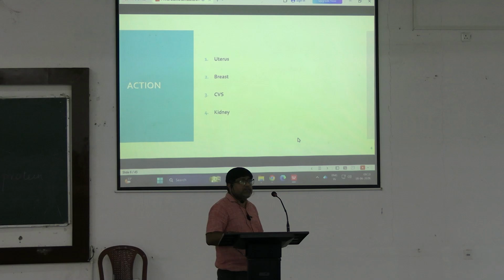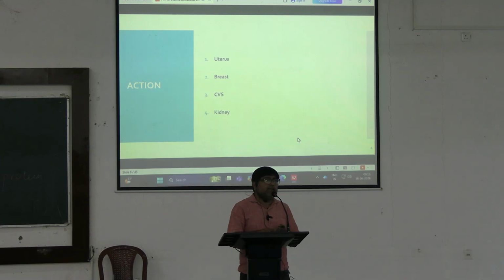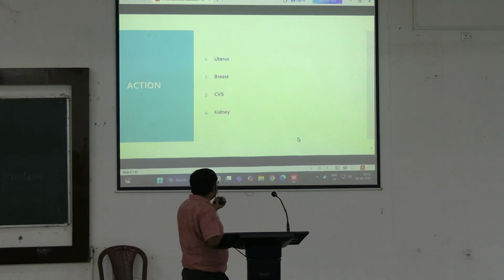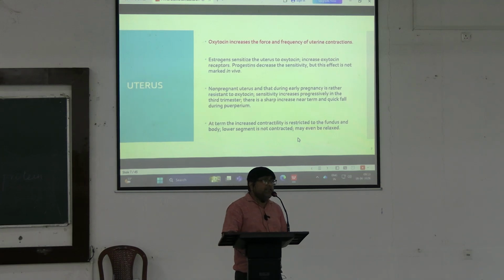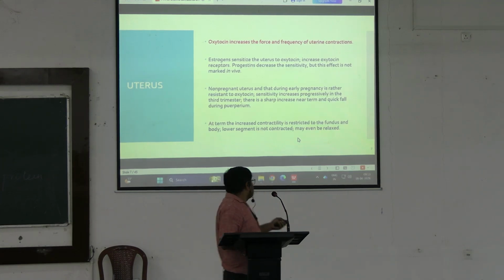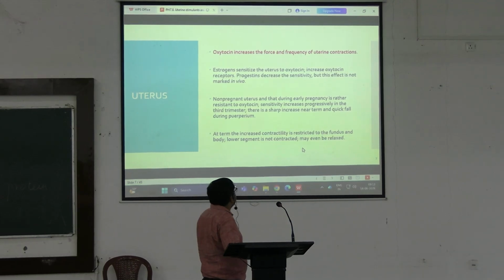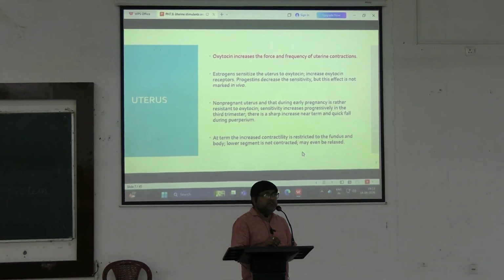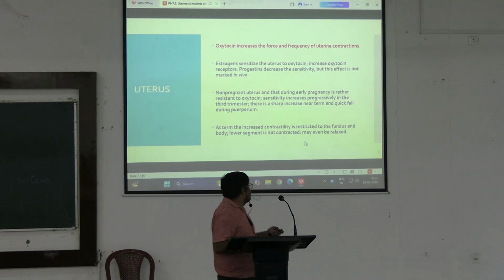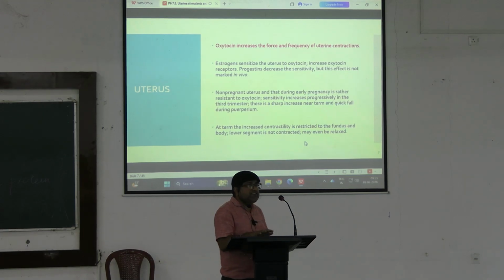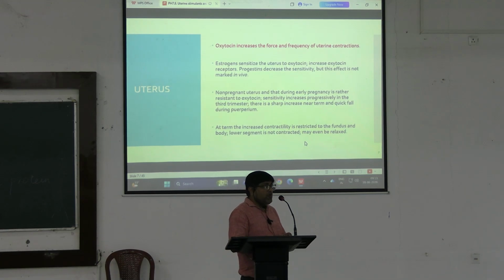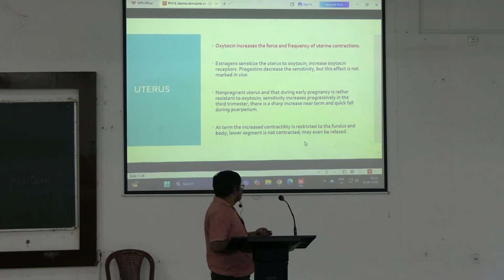Now, the action of oxytocin is primarily on the uterus, and also on the breast, the cardiovascular system and the kidney. Coming to the uterus, as the name suggests, uterine stimulant, they increase the force and frequency of uterine contraction. Estrogen in the body increases the oxytocin receptors and sensitizes the uterus to oxytocin, while progestin decreases the sensitivity of the uterus to oxytocin. Also, this effect is less marked.